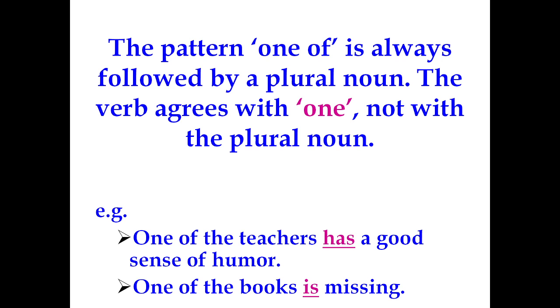Next, the pattern one of is always followed by a plural noun. So one of the will be followed by a plural noun plus a singular verb. One of my friends has gone abroad. One of his uncles is a doctor. One of the teachers has a good sense of humor. We all study degrees of comparison. This is not one of the topics actually, but it is one of the rules among the degrees of comparison. One of the books is missing. So one of the plus books, a plural noun, plus is, the singular verb.